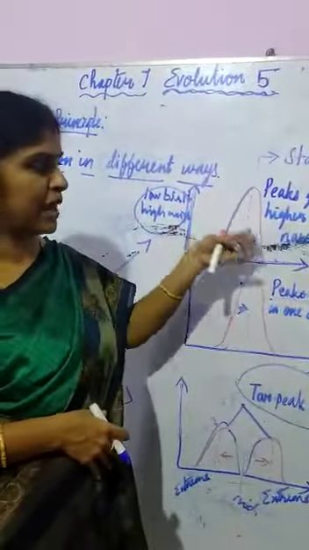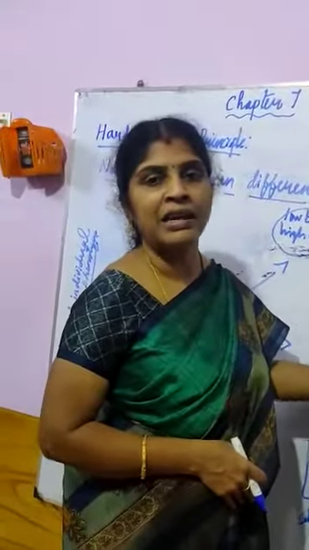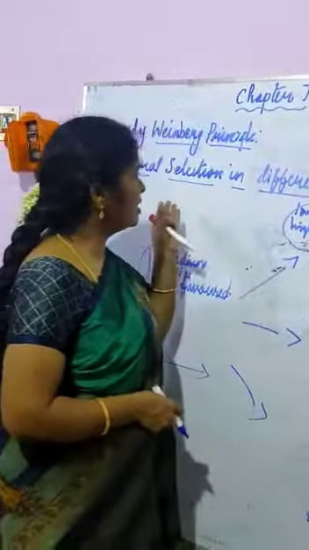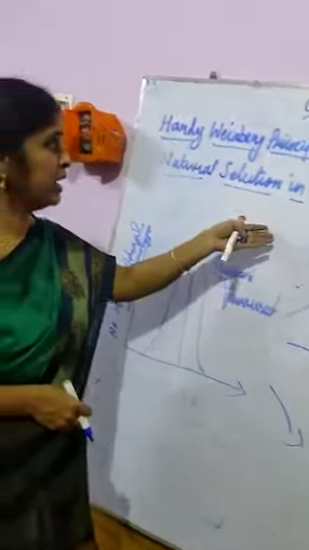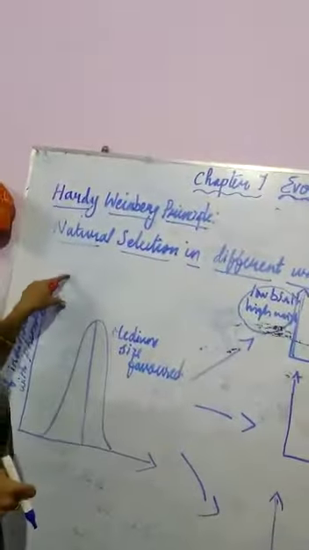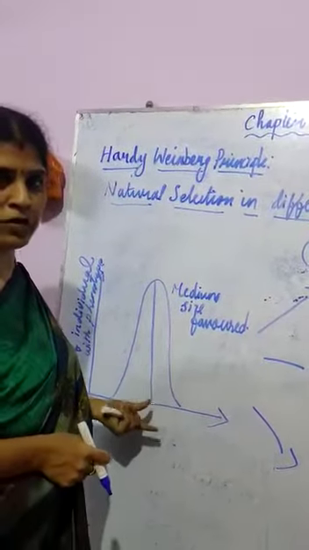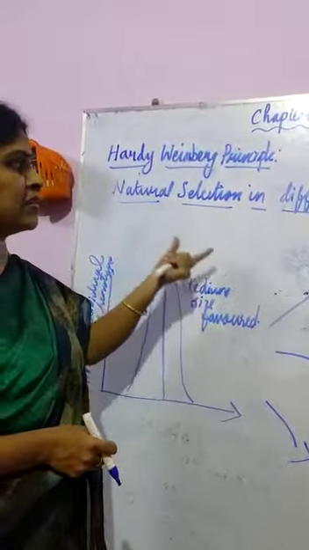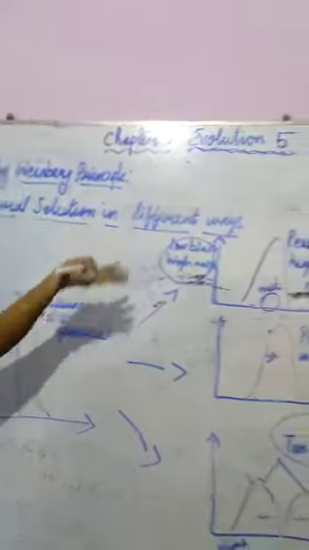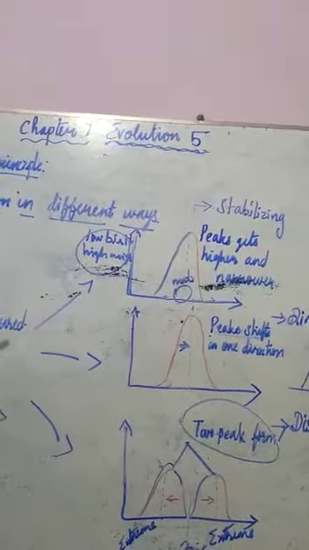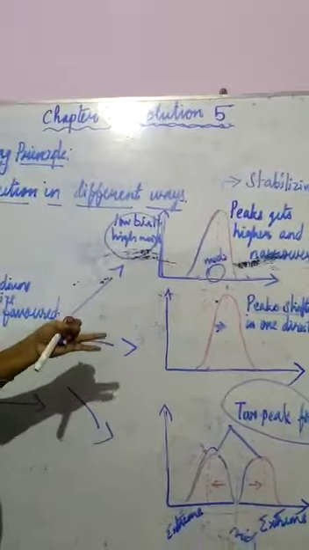That is for stabilizing, directional, and disruptive. Natural selection acts in different ways. In the Hardy-Weinberg principle, our book gives one important picture; this is an important question. How is natural selection used in different ways? First stabilizing, directional, and last disruptive.